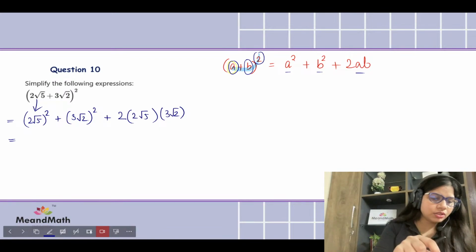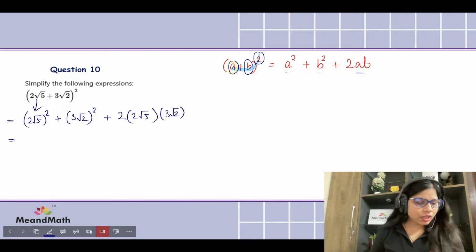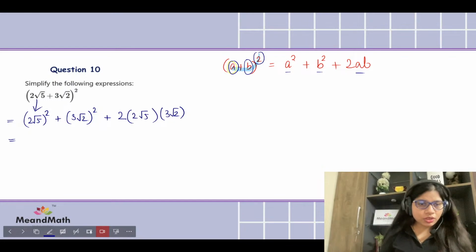Okay, nice. So I think yes, I have got the thing. We have 4 participants over here, out of which kids please answer if you have got this done. So the square of 2 root 5 is going to be, there are 2 different numbers, one outside the surd, outside the root, and the other one inside the root, correct? So square root of 5 squared would be 5 itself, but 2 squared would be 4. So we're going to be getting 4 times 5. Does that make sense?